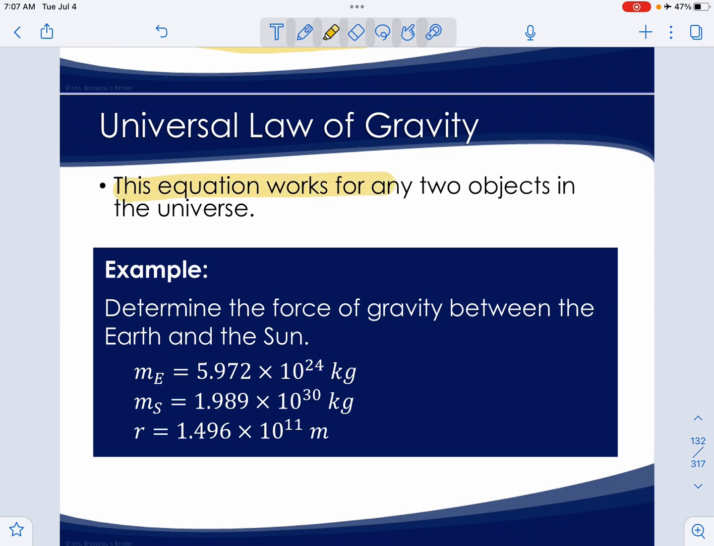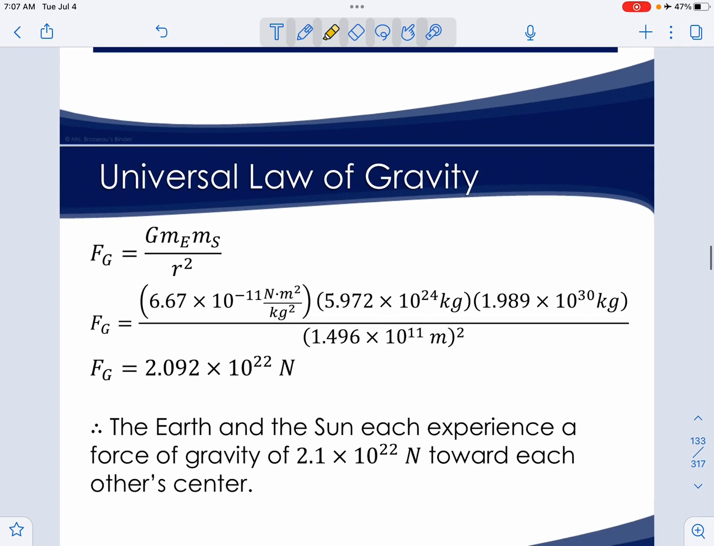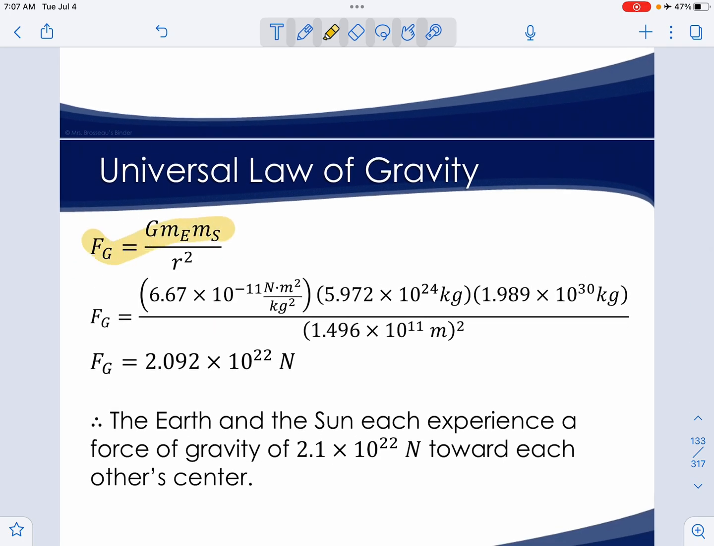This equation works for any two objects in the universe. Determine the force of gravity between the Earth and the Sun. Here we have some larger masses, and we'll have a more significant force. The force of gravity between them: here we have the universal gravitational constant, here we have the mass of the Earth, here we have the mass of the Sun, and here we have the distance between them squared.